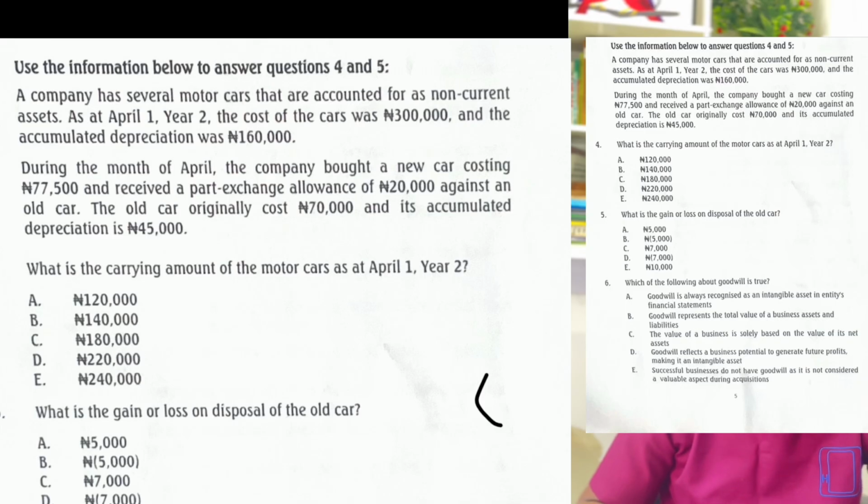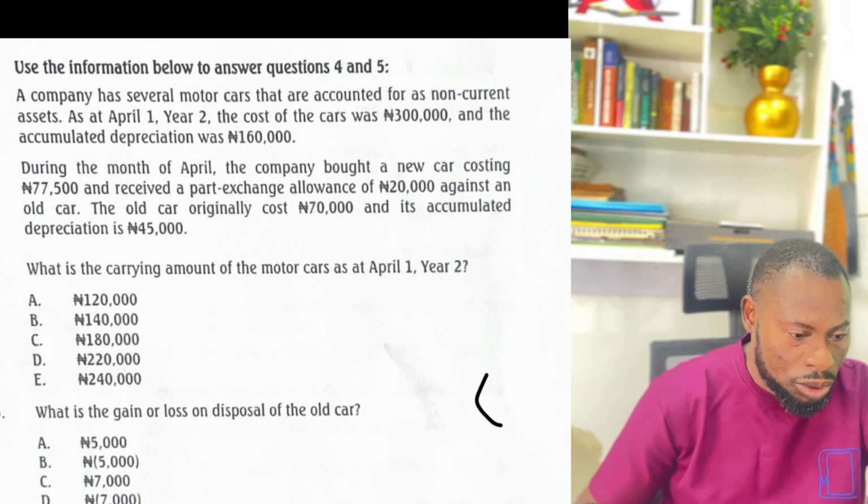Simple. Always remember that when they ask you for carrying amount, it is historical cost, the cost that you bought that asset, even if it is 500 years ago. If you are not happy with this, go back and watch my video on accounting principles, especially the one that has to do with historical cost principle or concept, so that you have a rock solid knowledge of why we're doing it that way.